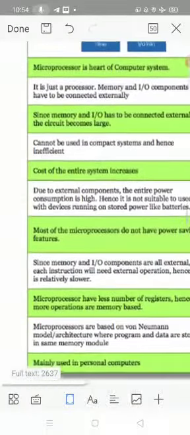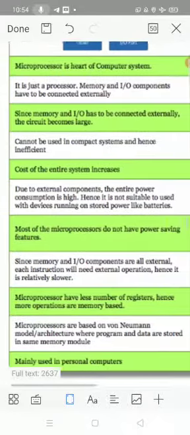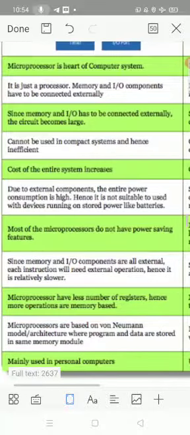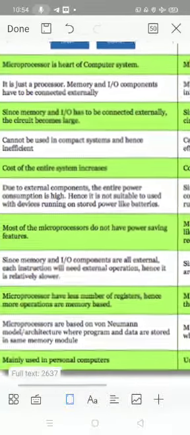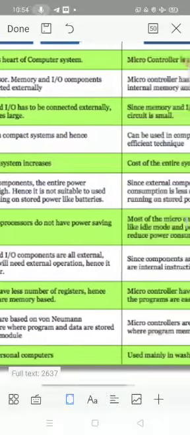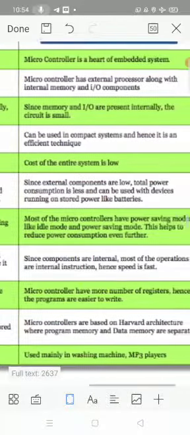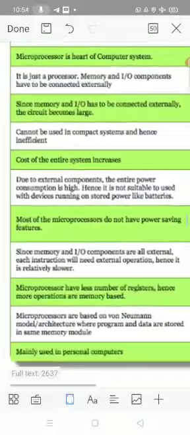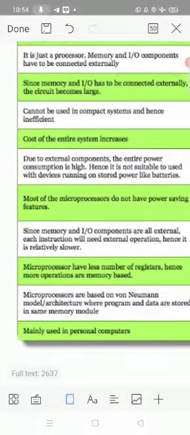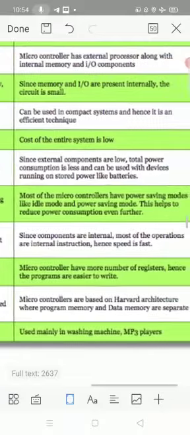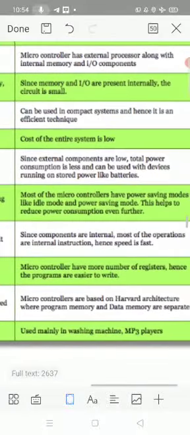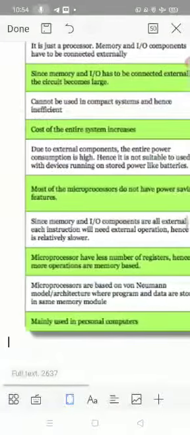Since memory and input-output components are external, each instruction needs external operations. Hence it is relatively slower compared to a microcontroller. Microcontroller is faster. Microprocessors have a smaller number of registers, hence more operations are memory based, whereas microcontrollers have more registers, hence programs are easier to write.